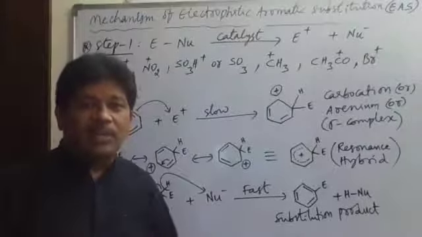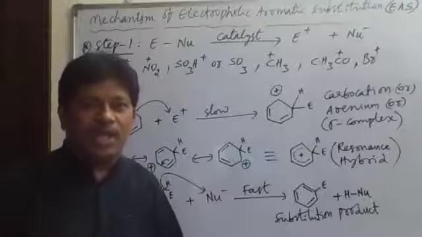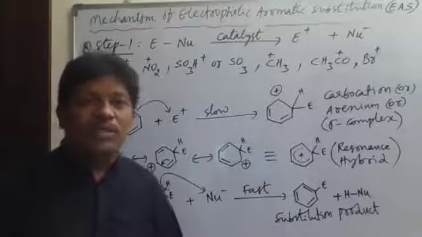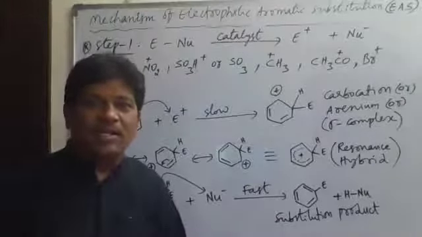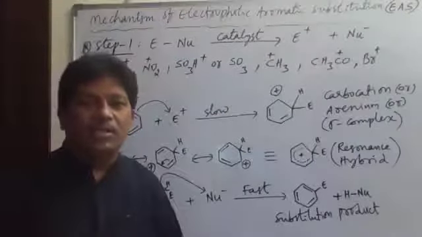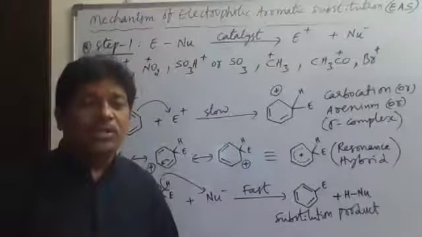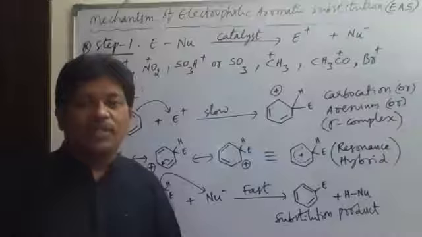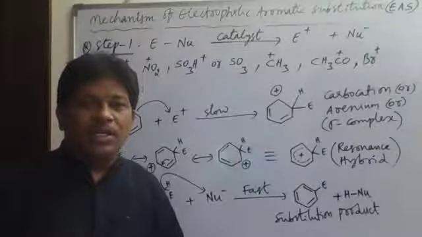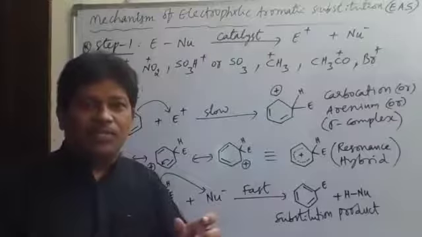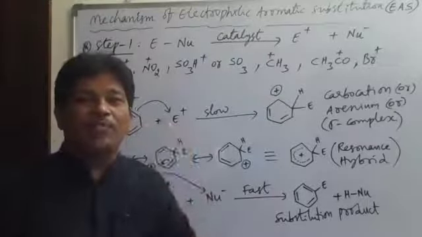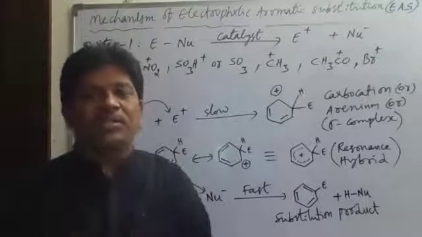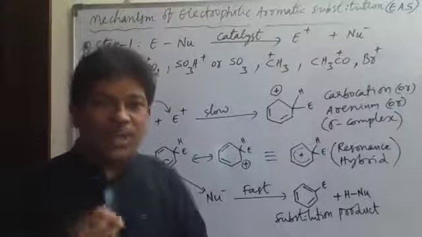When it is an unsaturated compound, it must undergo only addition reactions in general. But here benzene, though it is an unsaturated compound, undergoes both addition reactions and substitution reactions along with some oxidation reactions. So the benzene exhibits which type of substitution? Electrophilic substitution. Electrophilic substitution means that in the benzene ring, the hydrogen atom is replaced by an electrophile. The electrophile is substituted in the place of the hydrogen atom of benzene. That is called electrophilic substitution reaction.